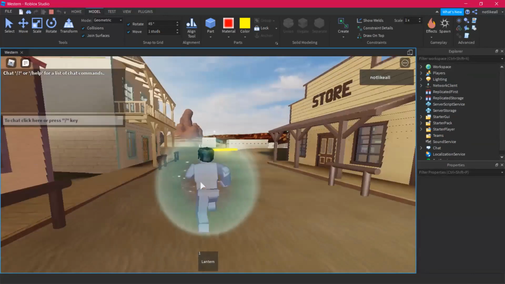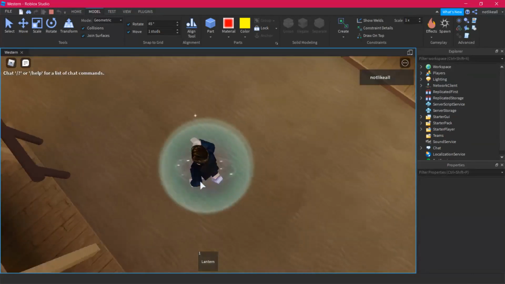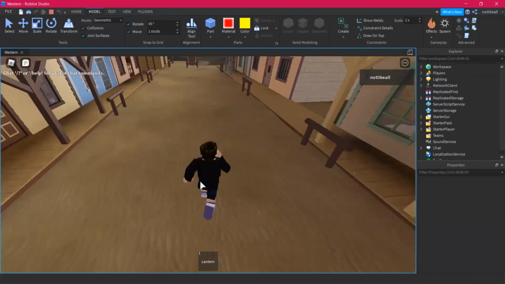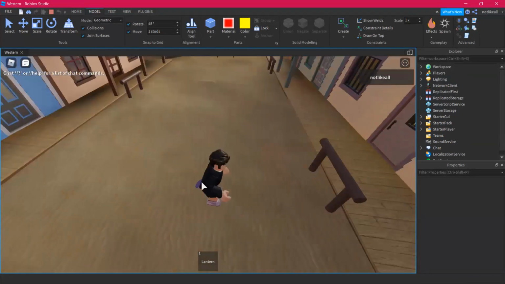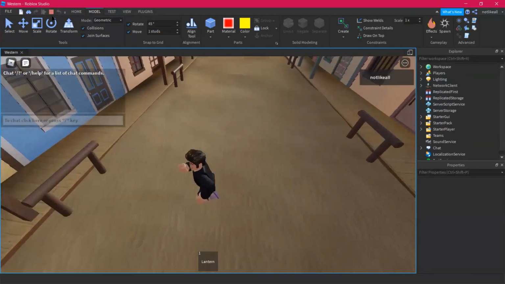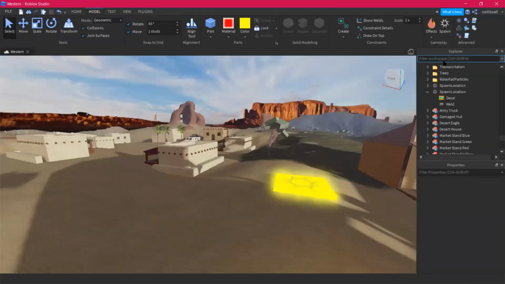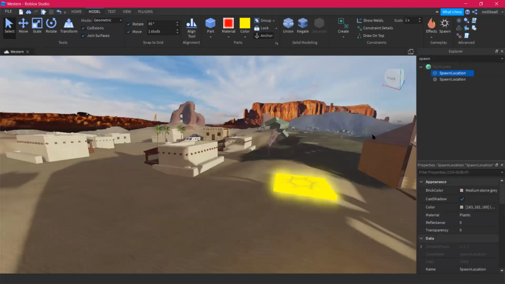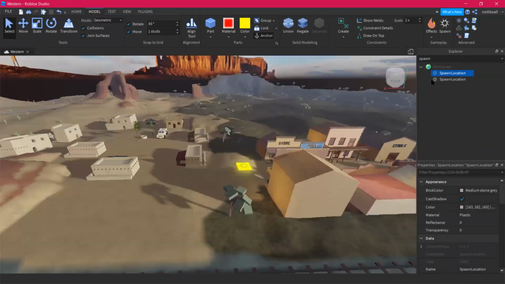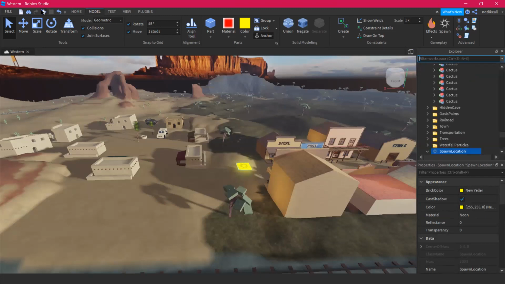All right. Now, as we start the game, do you see we started somewhere over here? How is that? That means there is another spawn point here, which is hidden and which has some properties which you cannot feel, like there is something there on that place. To know that, we'll be using the Explorer window, and I'm going to search for spawn. And there we go. We have two spawn locations. One is the one that we just added, and the other one is the hidden one. So I'll delete this one. So we just have one spawn location, the one that we added. Cool. So let's begin the game and see if it's working well.